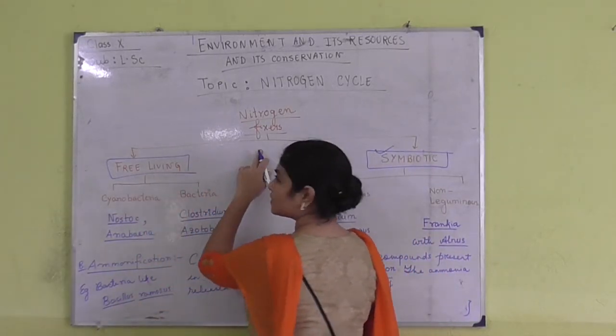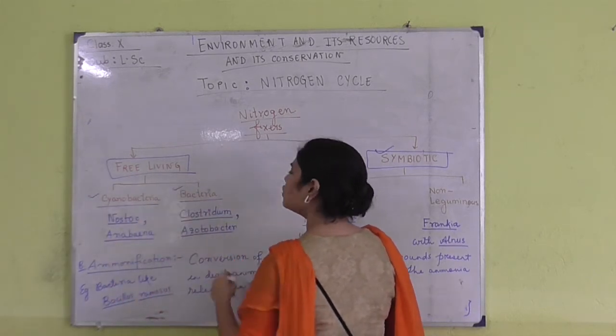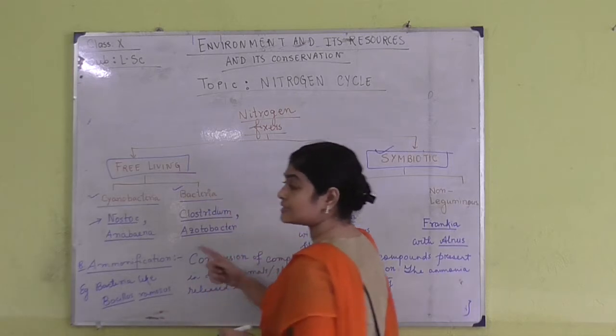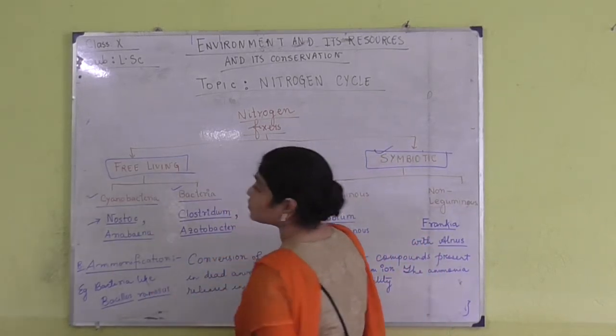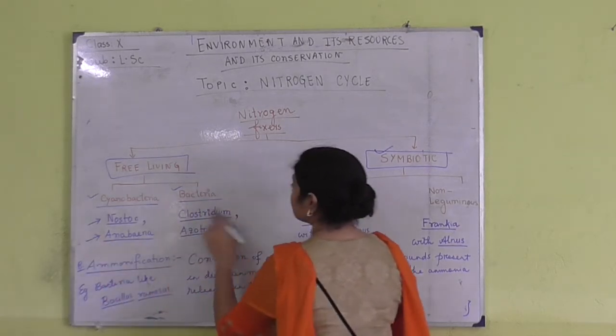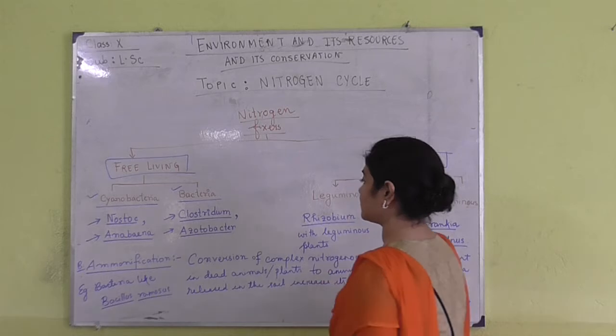The free living nitrogen fixers can be of two types: one is cyanobacteria and the other is normal bacteria. These examples are very important. Examples of nitrogen fixing cyanobacteria are Nostoc and Anabaena, whereas some normal bacteria are Clostridium and Azotobacter.